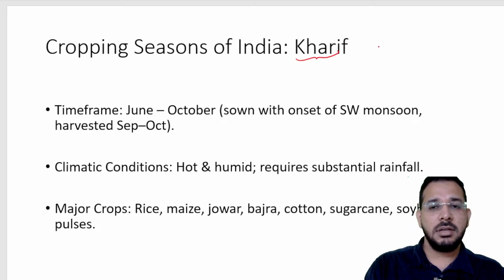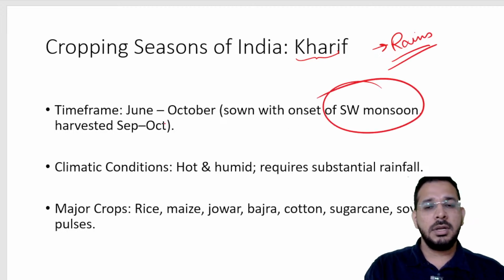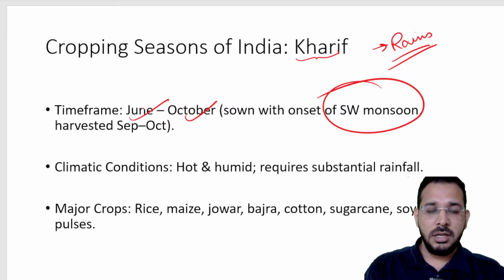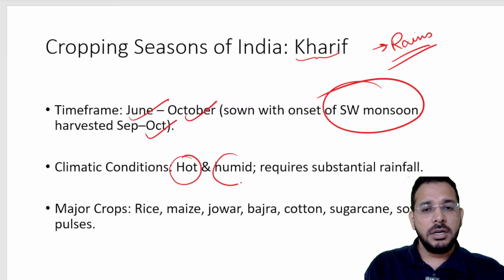Kharif season is during the rains or during the monsoon. During the southwest monsoon from June to October we have this Kharif season. We sow the seeds in the month of June and we harvest around September, October. In Kharif season we have hot and humid conditions.